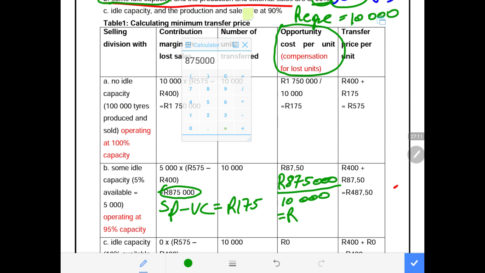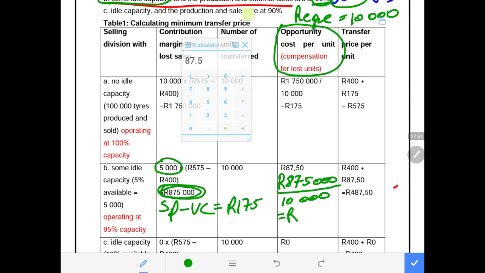This contribution of 875,000 was multiplied by 5,000, being the units that were lost from external to internal, because another 5,000 was available. But the total that will be transferred is 10,000. So we divide by 10,000, because that is the demand or the requirement of the Mountain Park Division. So 875,000 divided by 10,000 gives us 87 rand 50 cents.